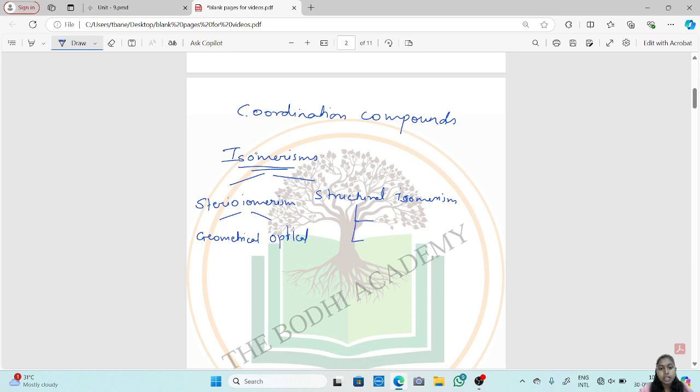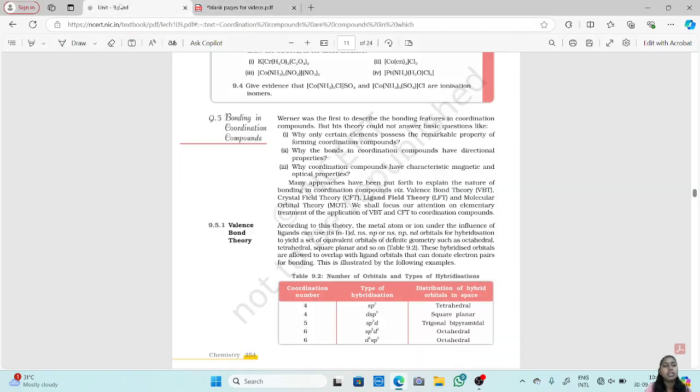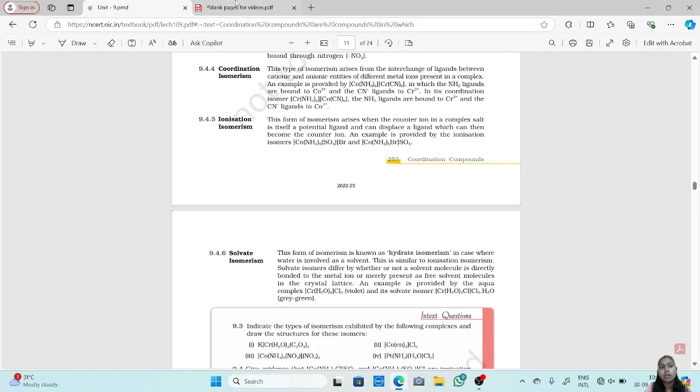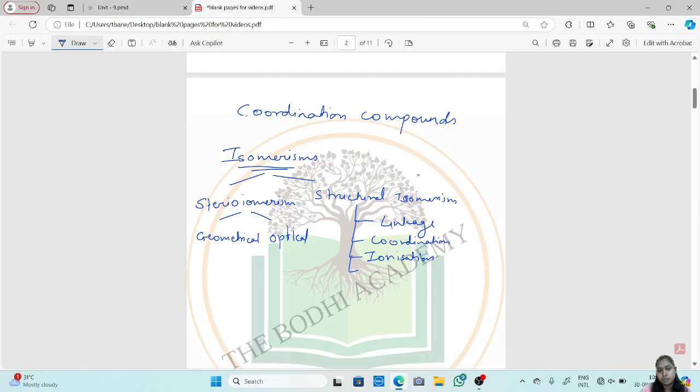In structural isomerism, there are four types of isomerisms, which are the linkage isomerism, coordination isomerism, solvent isomerism, and ionization isomerism. These are the isomerisms that we have seen in our last video.